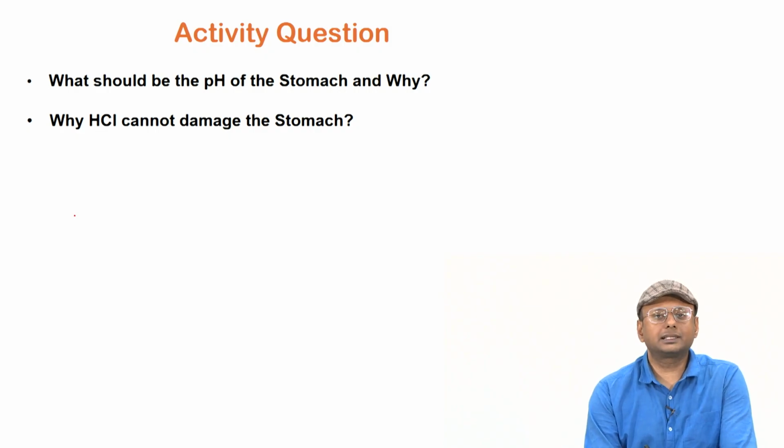So if a solution has either high acidity or high basicity, it should damage the cells, right, because our cells thrive in a neutral condition. But why can HCl then not damage the stomach? Can you tell? You can explore these questions, and if you don't understand, please drop your questions to the email. We will do a lot of activity questions also.